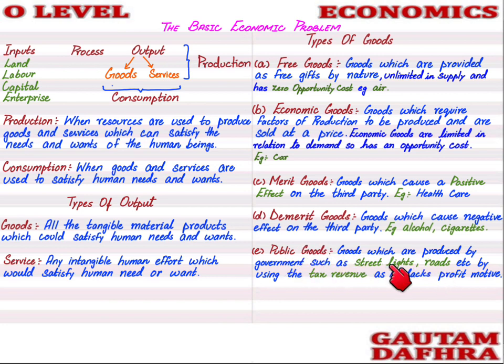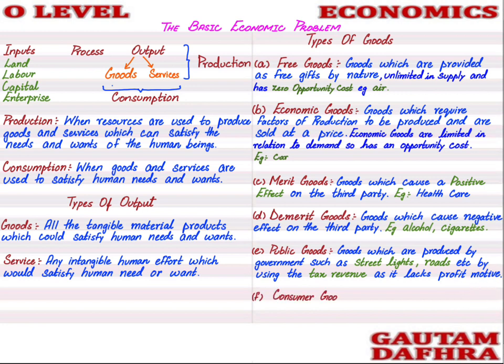The government produces these goods by using the tax revenue. Why does the government produce these goods? Because these goods increase the welfare of the people, the benefit of the people. These goods are not produced to attain profit. Street lights are not produced to generate profit, roads are not produced to generate profits. These goods are produced to maximize the welfare of the society. That is the reason the government produces it. The private firm will not produce it because it does not have any profit motive over here.